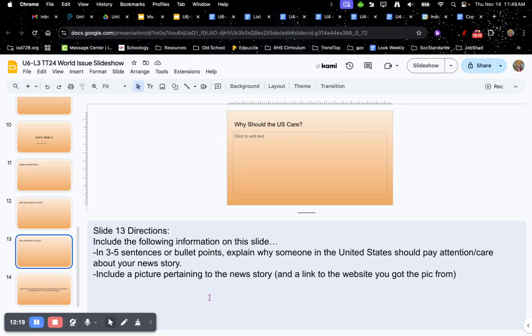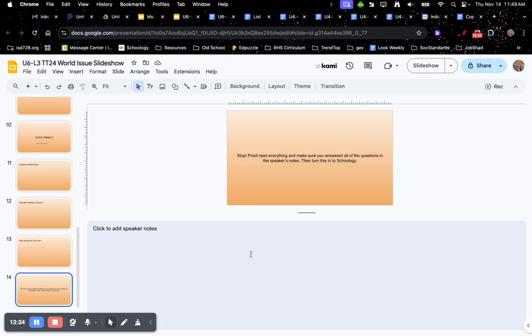Slide number 13, this is the last slide. Include the following on the slide. In 3 to 5 sentences or bullet points, explain why someone in the United States should pay attention or care about your news story. Include a picture pertaining to the news story and a link to the website you got the picture from. All right, once you are done with slide number 13, make sure that you proofread everything and make sure you answer all the questions in the speaker notes. Then you can submit it to Schoology.